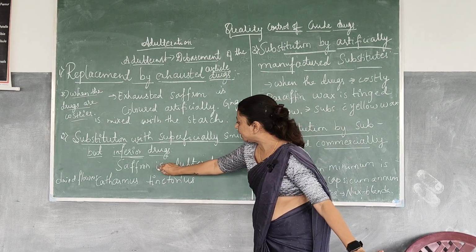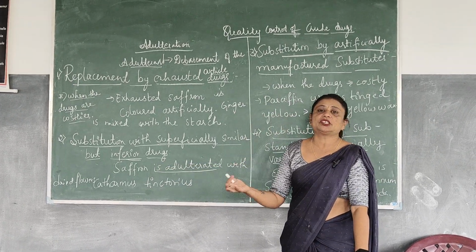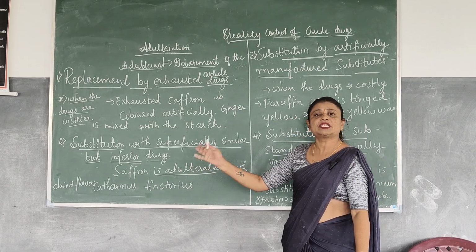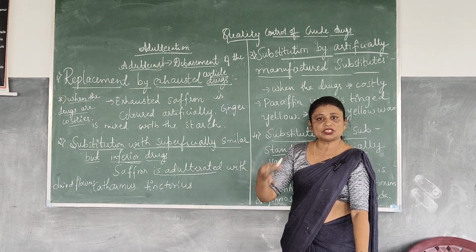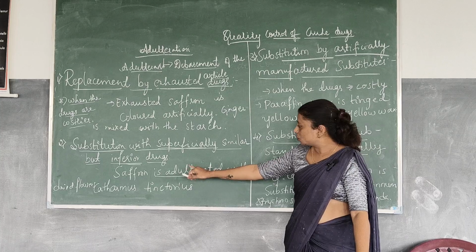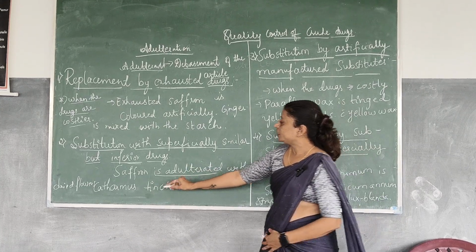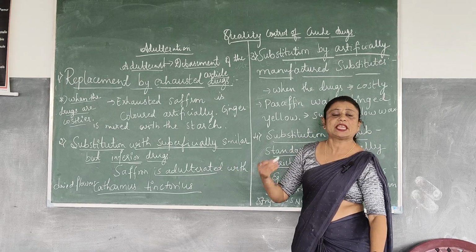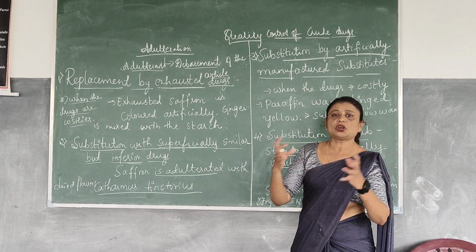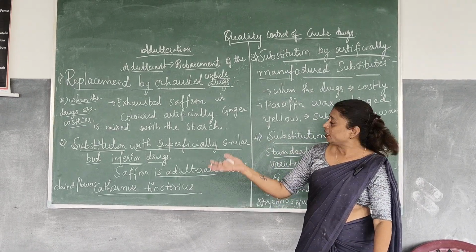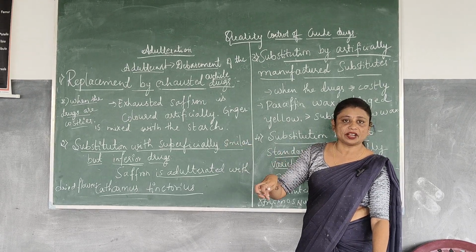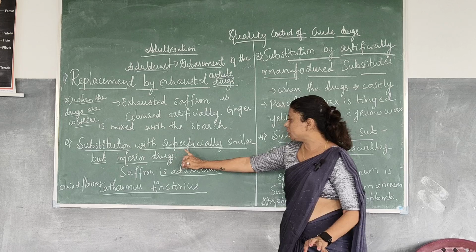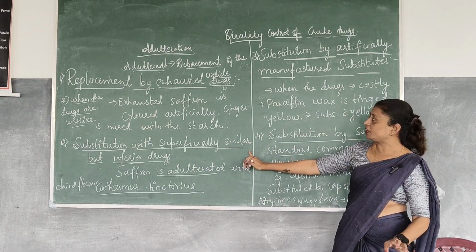For example, again take saffron, as I told you, it is very costly. So that is adulterated. Adulterated is nothing but mixing the original drug with the substandard drug. The saffron is adulterated with the dried flowers of Carthamus tinctorius. Carthamus tinctorius looks just like saffron, but it is not saffron. It is of poor quality. That will be mixed with the original drug and sent into the market. This is substitution with superficially similar but inferior drugs.